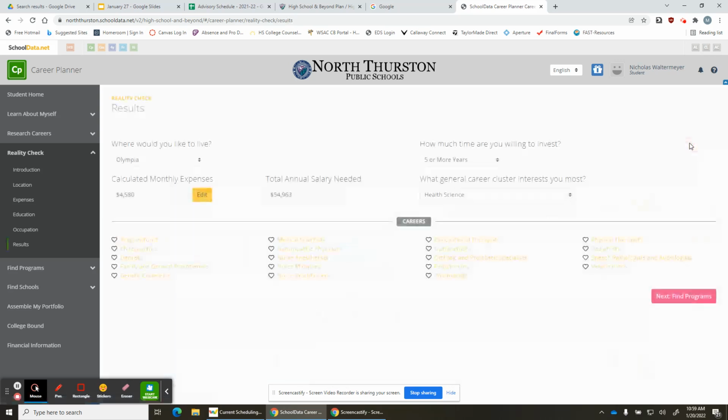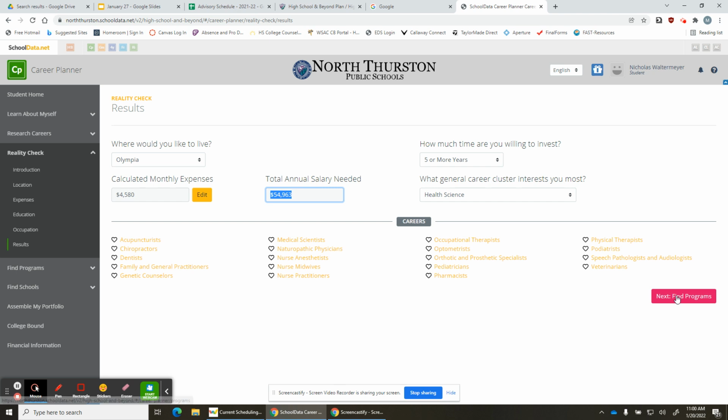Then you click the results. And in here, it will then show you, okay, based on what I put in for my expenses, this is what an annual salary would need to look like to live the way I want to live. And that's what kind of the reality check part of it is: the career I'm looking to pursue going to cover my bills, essentially. And so a lot of these careers popped up based on what career cluster you selected. They try to identify some careers that can cover your expenses annually.